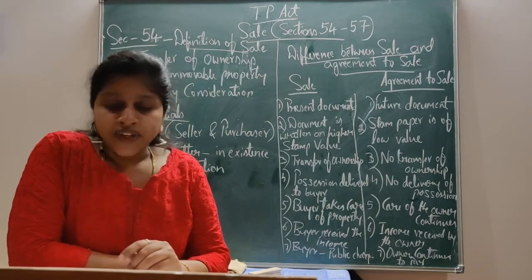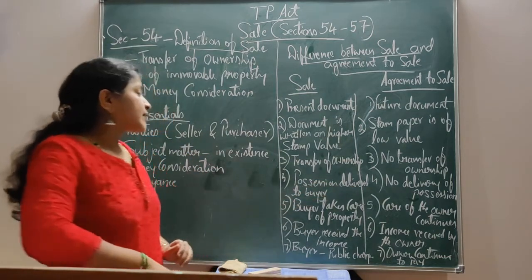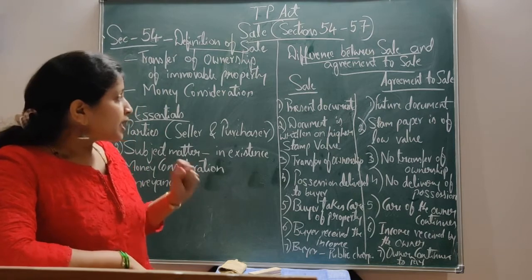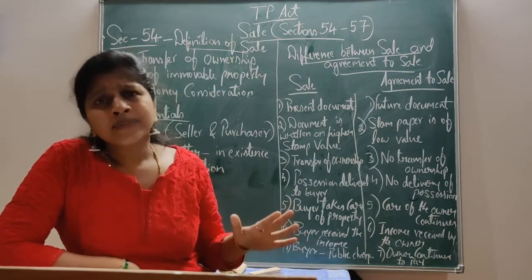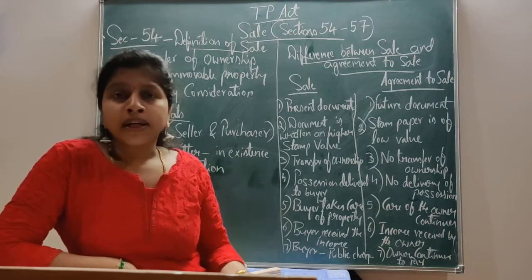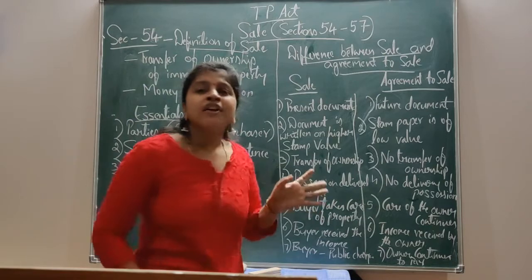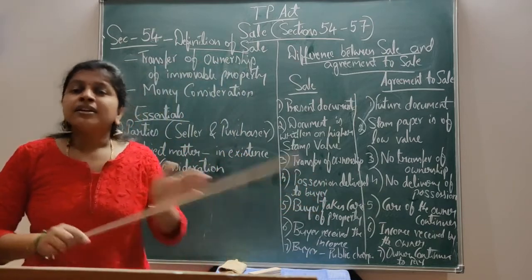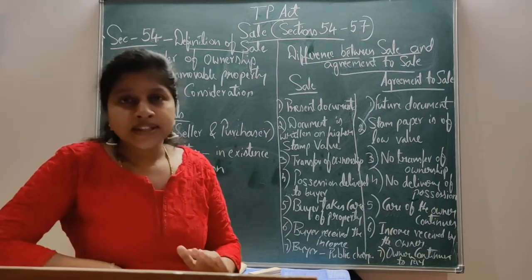The next difference is possession delivered to the buyer. Under sale, where the sale has been completed, at that time the possession will be given to the buyer. But under agreement to sale, there is no delivery of possession. The possession will be with the seller. Till the sale is completed, it will be with the owner itself, the seller.